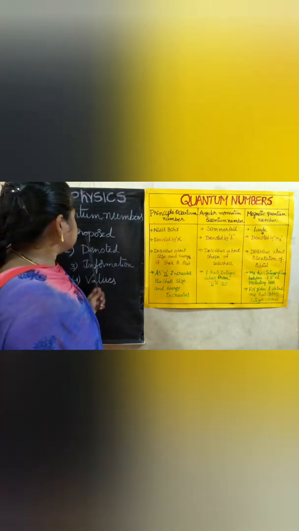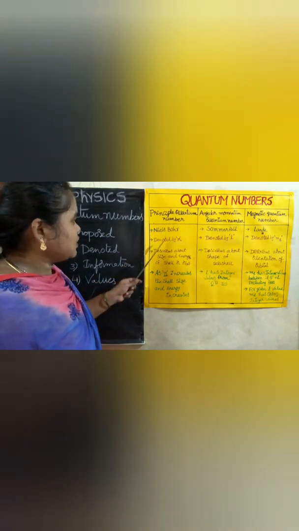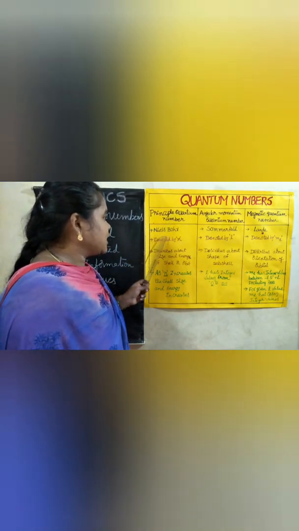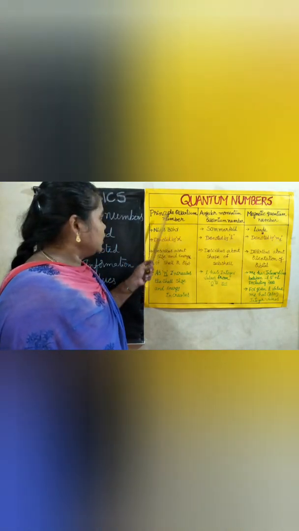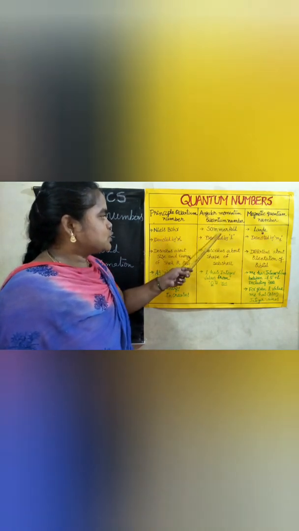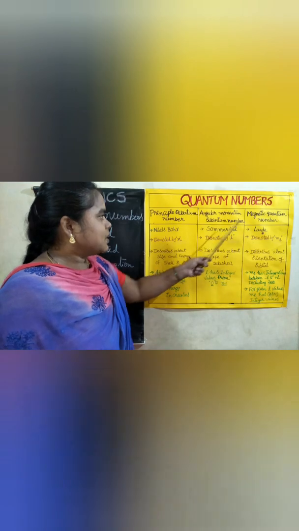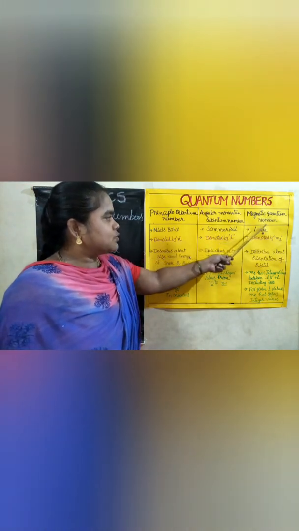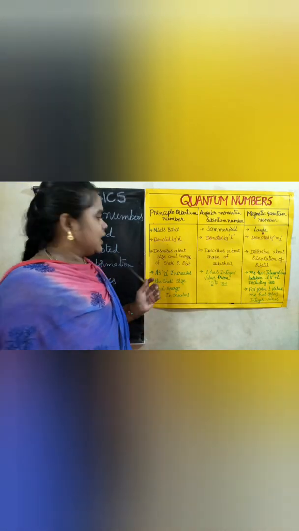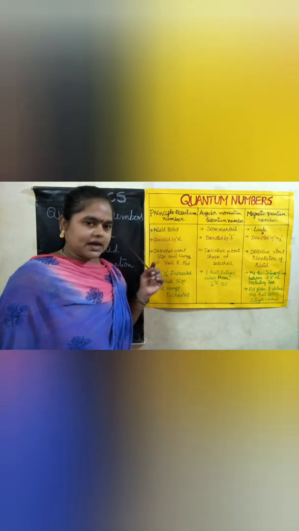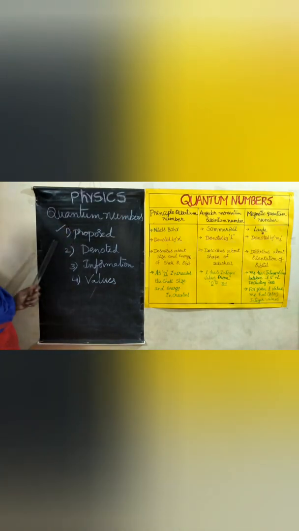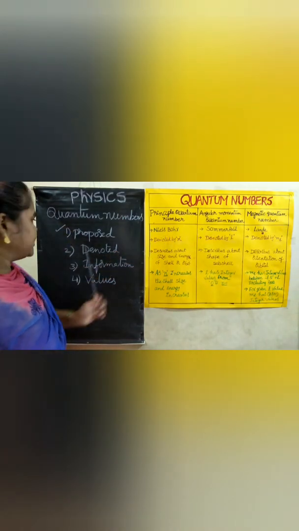So first let me see who proposed this. Principal quantum number was proposed by Niels Bohr. Angular momentum quantum number was proposed by Sommerfeld, and magnetic quantum number was proposed by Landé. Spin quantum number was proposed by Uhlenbeck and Goudsmit. Don't worry, I will write it later. So this is the first point, who proposed.